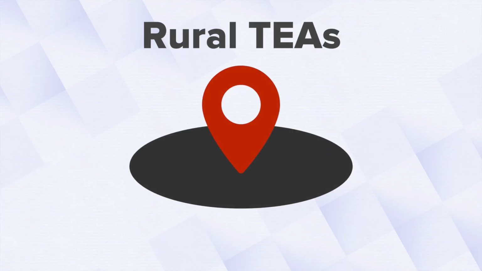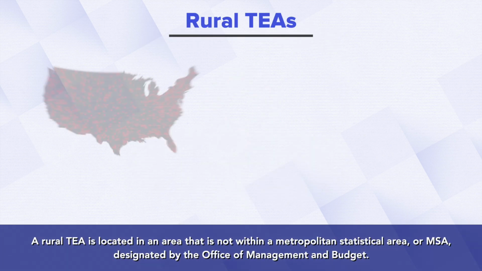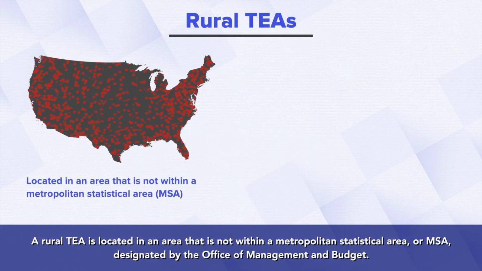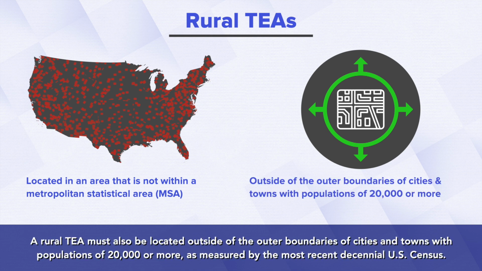Rural TEAs. A rural TEA is located in an area that is not within a metropolitan statistical area, or MSA, designated by the Office of Management and Budget. A rural TEA must also be located outside of the outer boundaries of cities and towns with populations of 20,000 or more, as measured by the most recent decennial U.S.